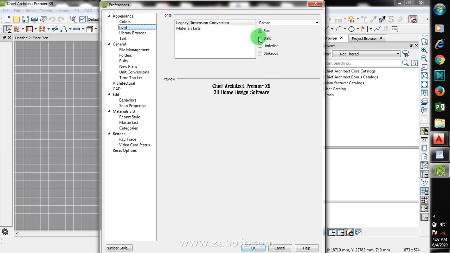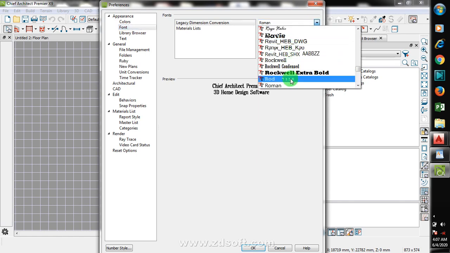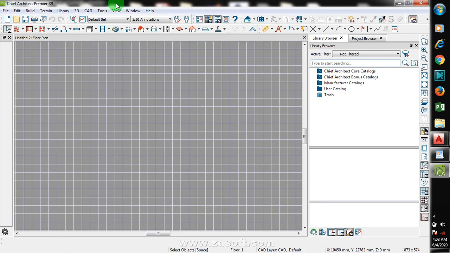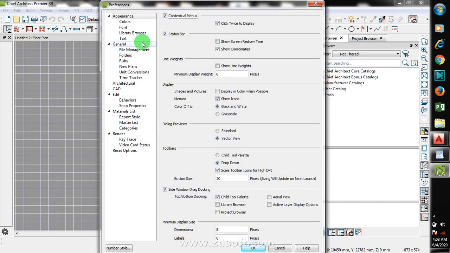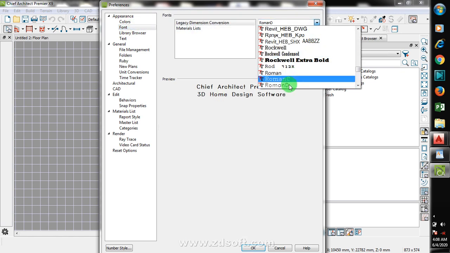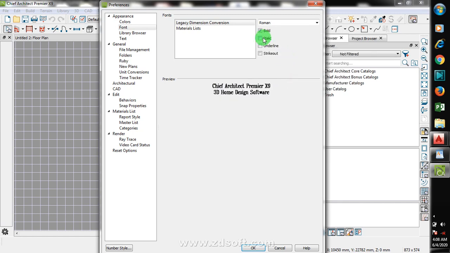Come back to our font. You can see here is in Roman. You can change to whatever style, okay. Let's say for example you want to change it to Roman. If you change this, you can see I have Roman. I just typed so I'm going to take it back to Roman, okay. You can change it to italic. You can make it bold, okay. You can make it underline, okay. You can play with it the way you want.